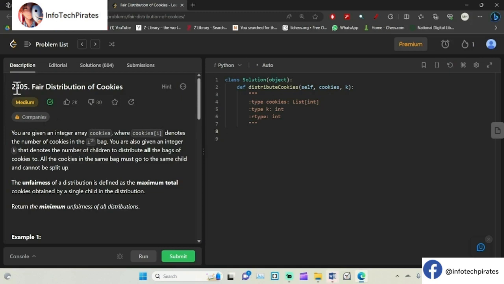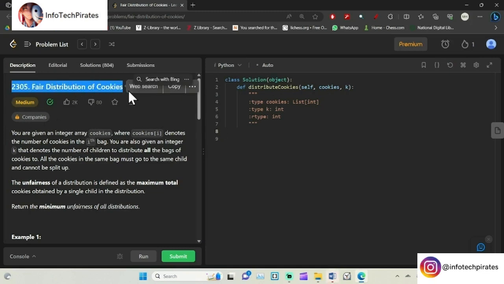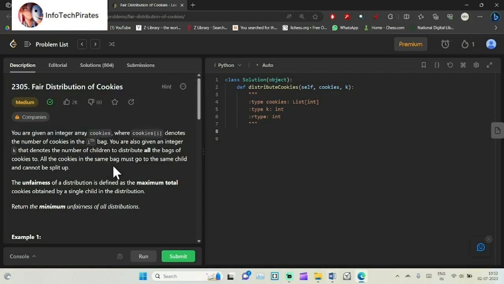In this discussion, let's discuss a daily challenge problem in Leetcode called Fair Distribution of Cookies. You are given an integer array cookies, where cookies[i] denotes the number of cookies in the ith bag. You are also given an integer k that denotes the number of children to distribute all the bags of cookies to. All the cookies in the same bag must go to the same child and cannot be split up.